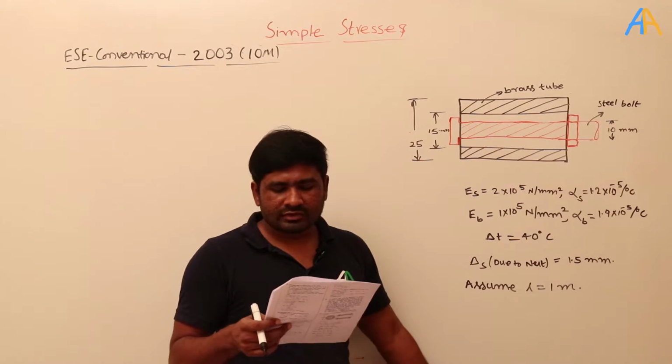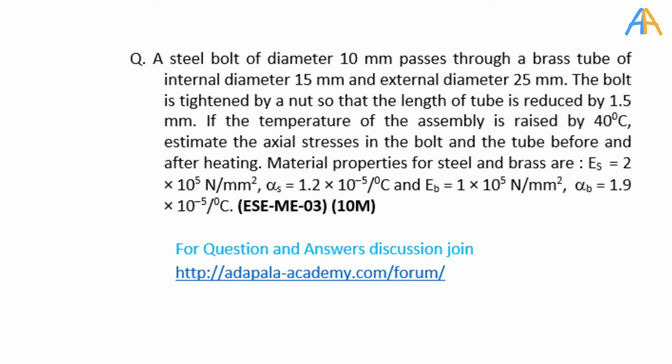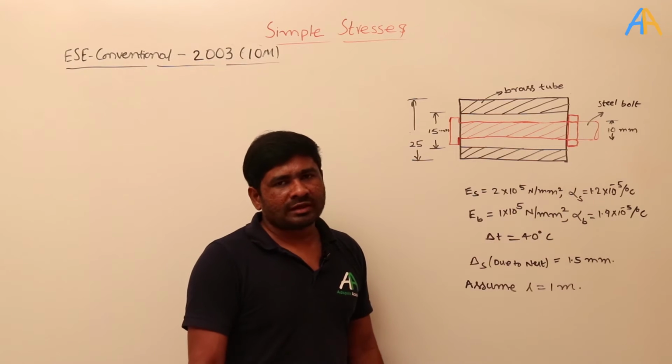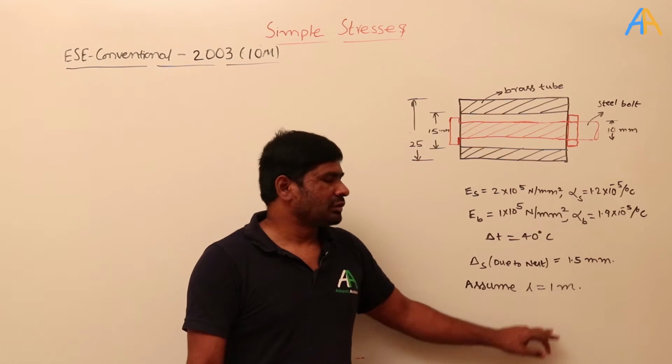After that, the temperature of the assembly is raised by 40 degrees centigrade. First I turn the bolt and after that I increase the temperature. Then estimate the axial stresses in the bolt and the tube before and after heating. In both cases we need to find out. And material properties are given here. One more thing you need to observe: the length of the tube or the bolt is not mentioned here, so I assume that it is 1 meter.